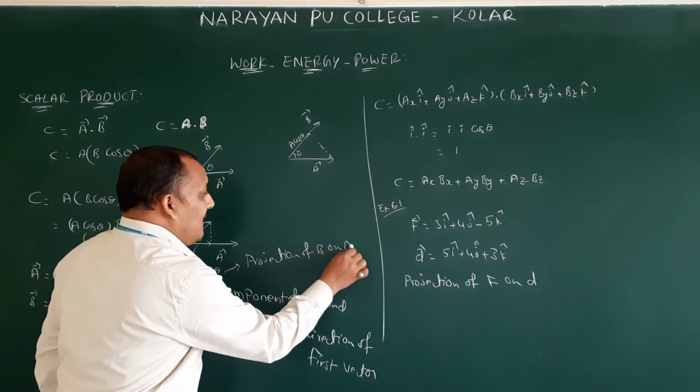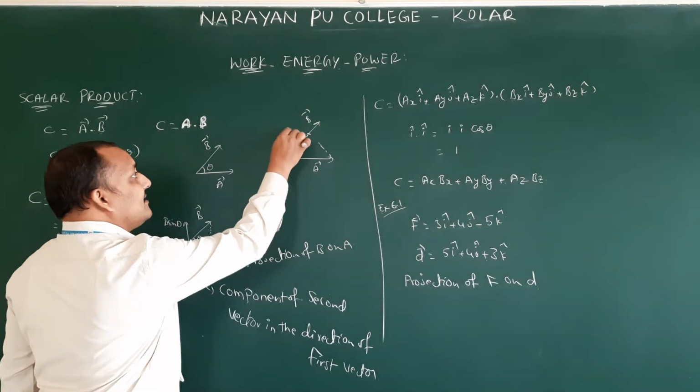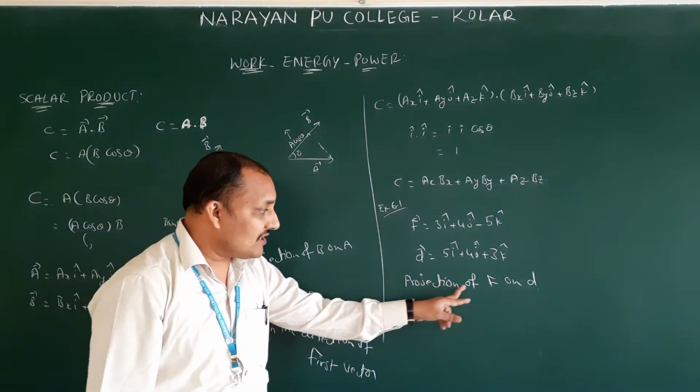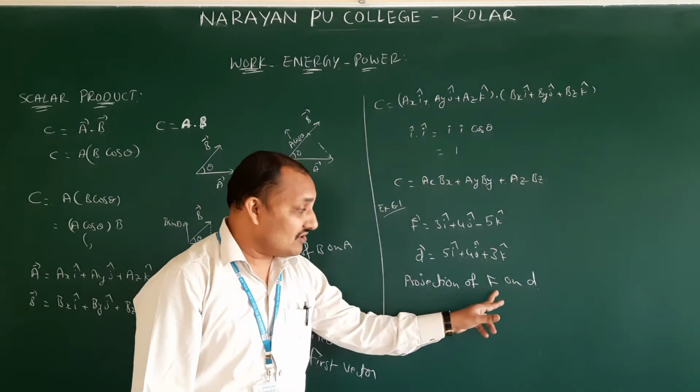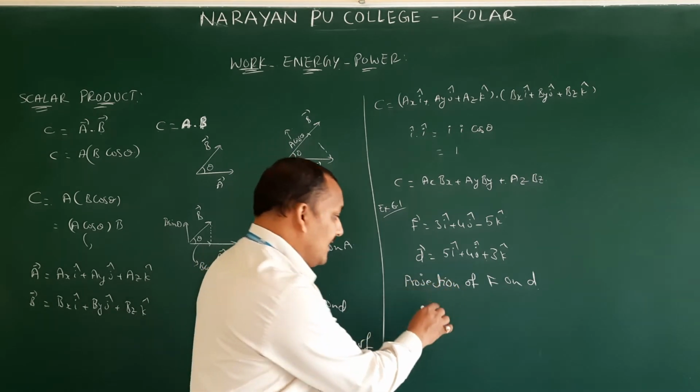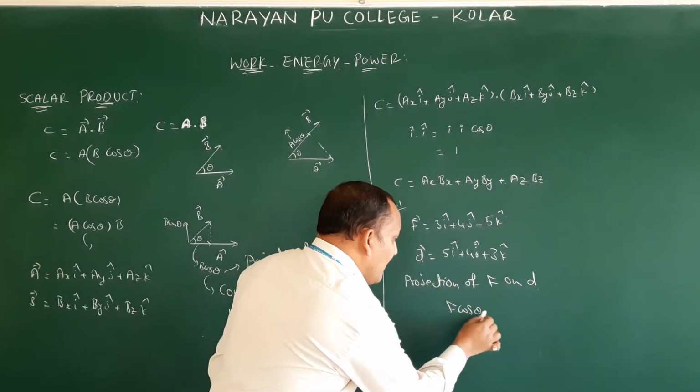Projection of B on A. A cos theta is nothing but projection of A on B. Now what are they asking? Projection of F on D. Projection of F on D means what do we have to find? F cos theta or D cos theta? We have to find F cos theta.